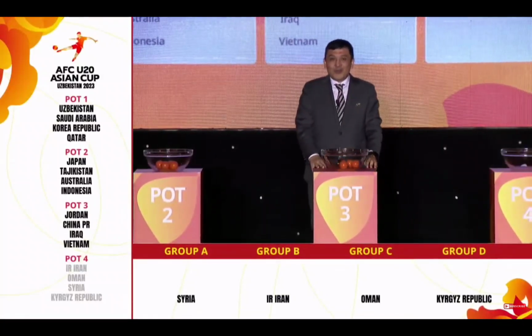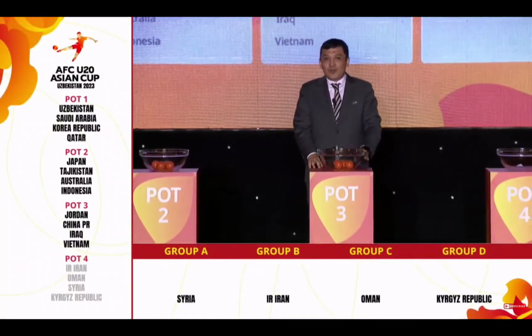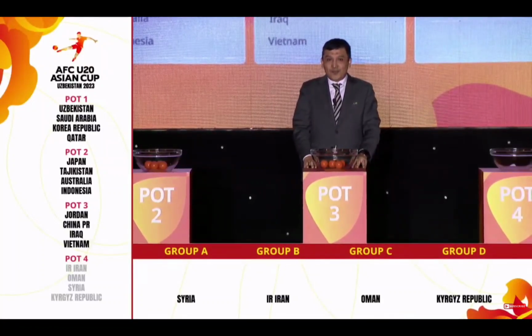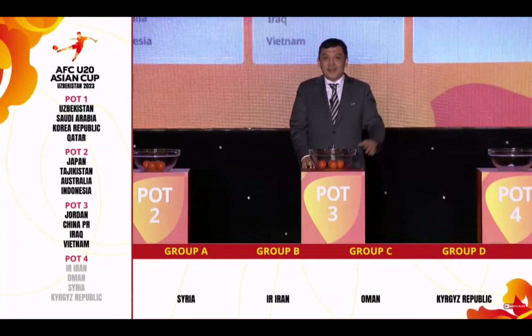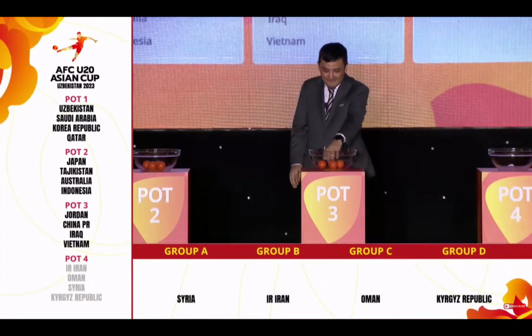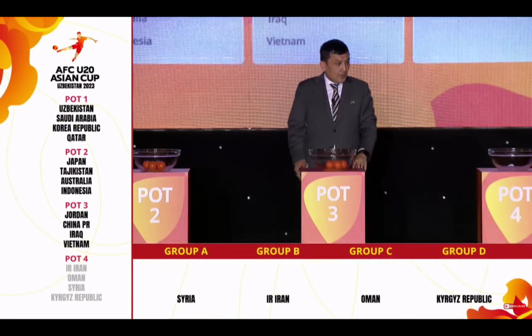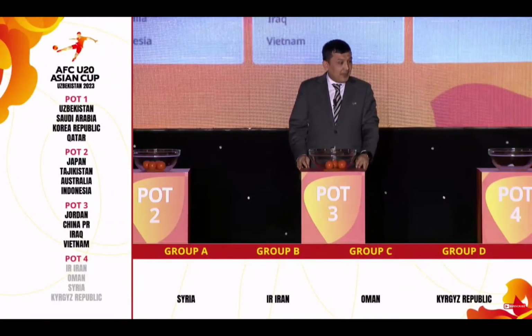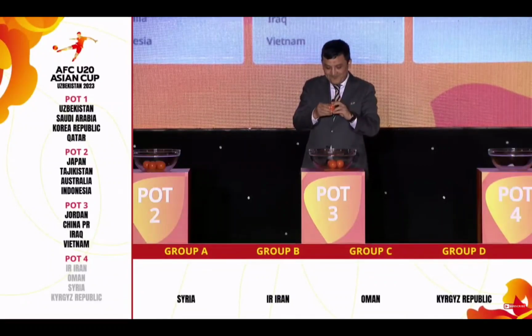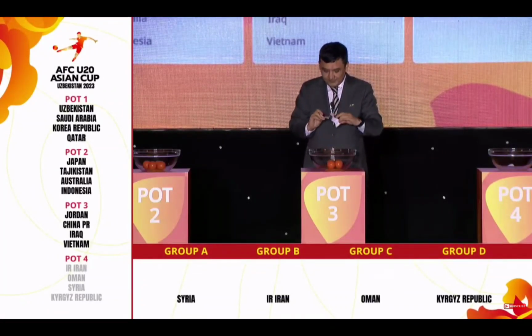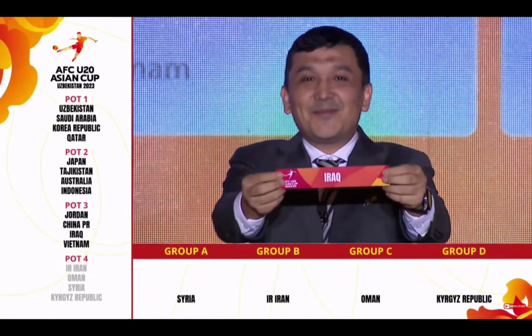Now we move on to pot 3, and we will put them in position 3 of each group. Again, starting from A and continuing with B, C, and completing with Group D. Joining Group A and playing with Syria, we have Iraq.